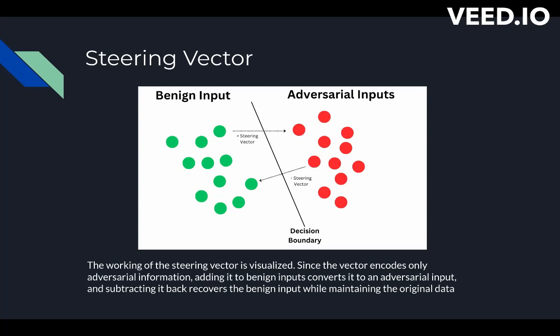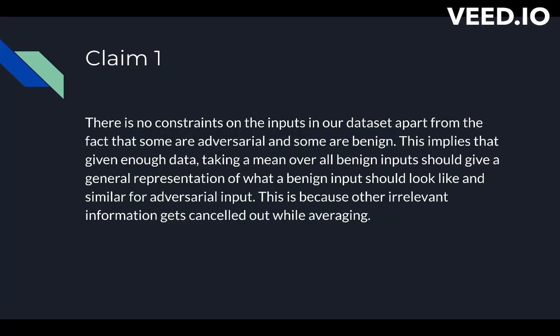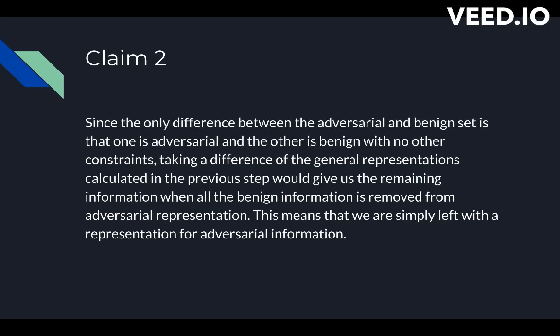So as I said before, our first claim is that by averaging over all of our inputs, we get rid of all the irrelevant data, and we are left with the inherent qualities of the benign and adversarial inputs. And our second claim is that we can use this information to create the steering vector, which can then correct the fool that the attack has created.